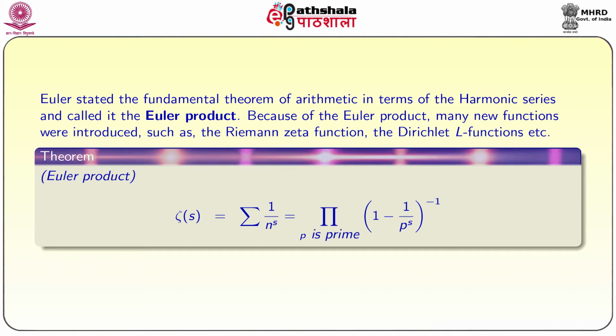So, the Euler product is defined like this. Here the symbol is zeta, zeta of s is equal to summation 1 by n power s. This is equal to the product over p prime of 1 minus 1 by p power s whole inverse. This is what we call the Euler product. If you look here, on one side we have a summation 1 by n power s which is equal to the product.